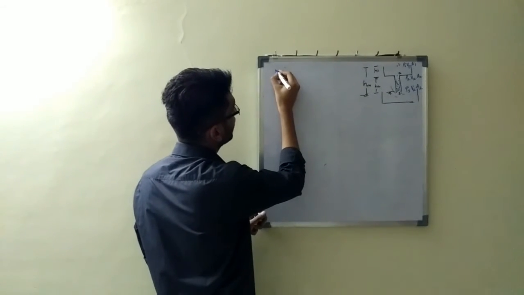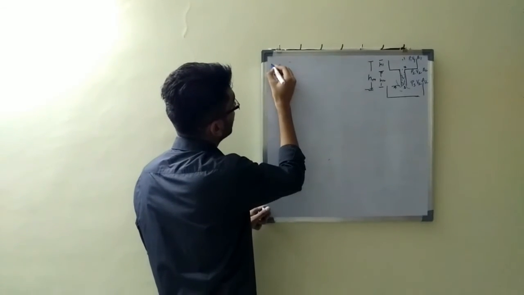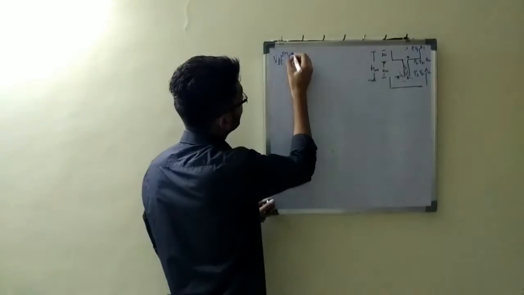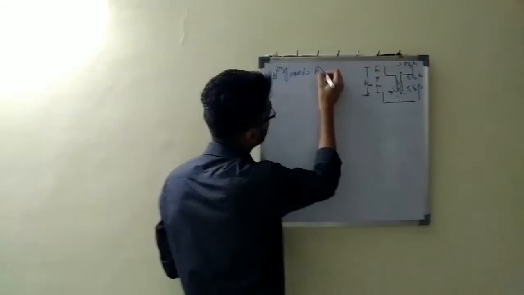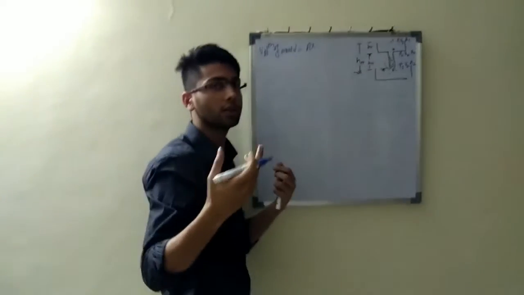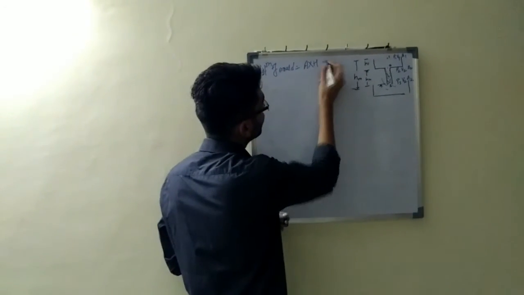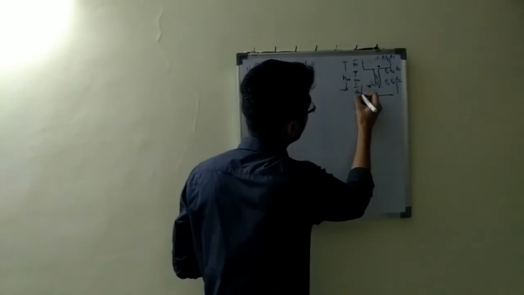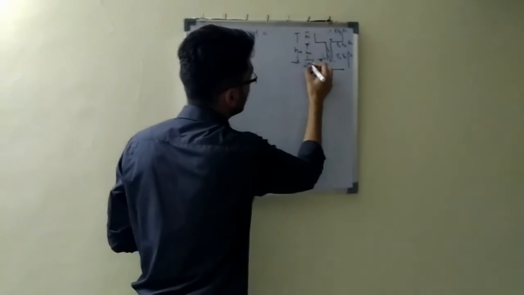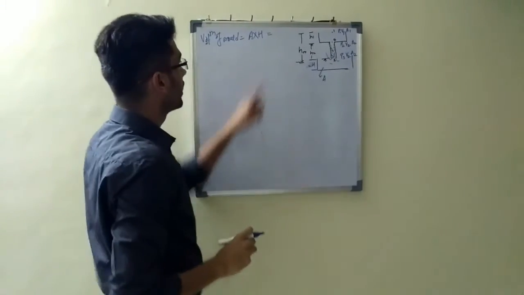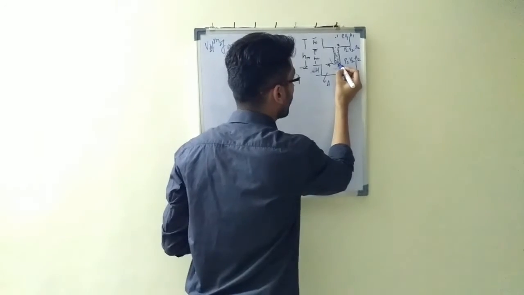So what we need to find is the volume of the mold. Sorry, we need to find the pouring time. The volume of the mold is equal to the area of the mold, which I'll take as A, times the height of the mold, which I'll take as H. Now this volume should be equal to the volume coming from this point.